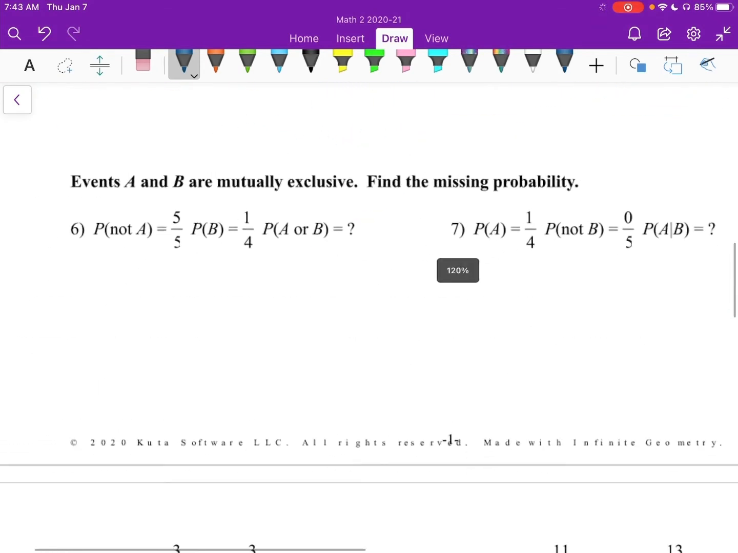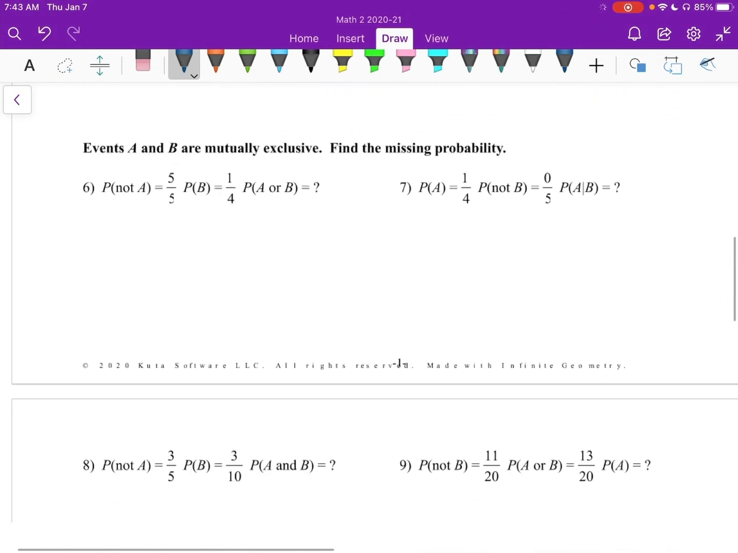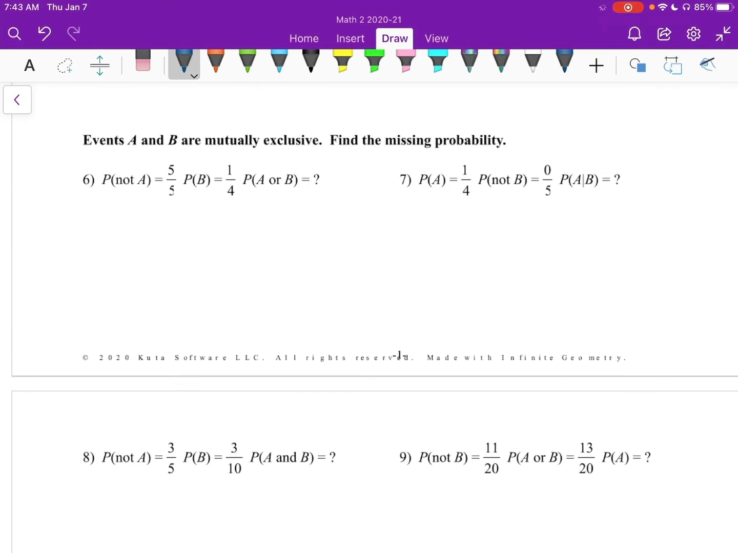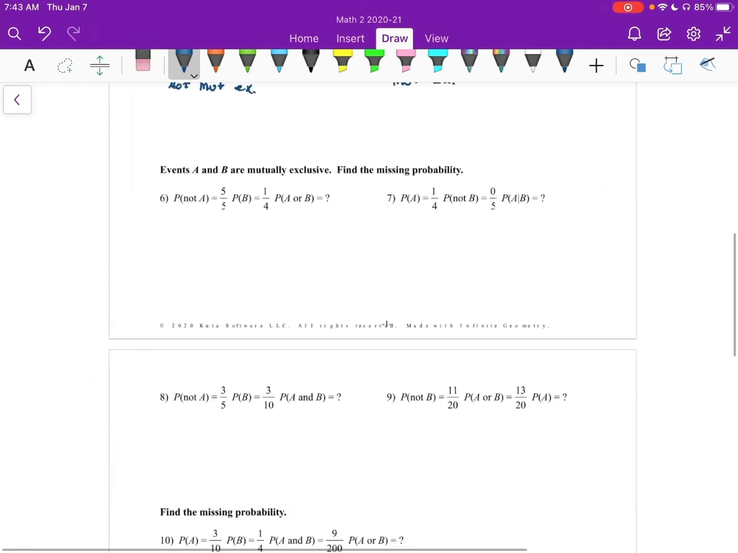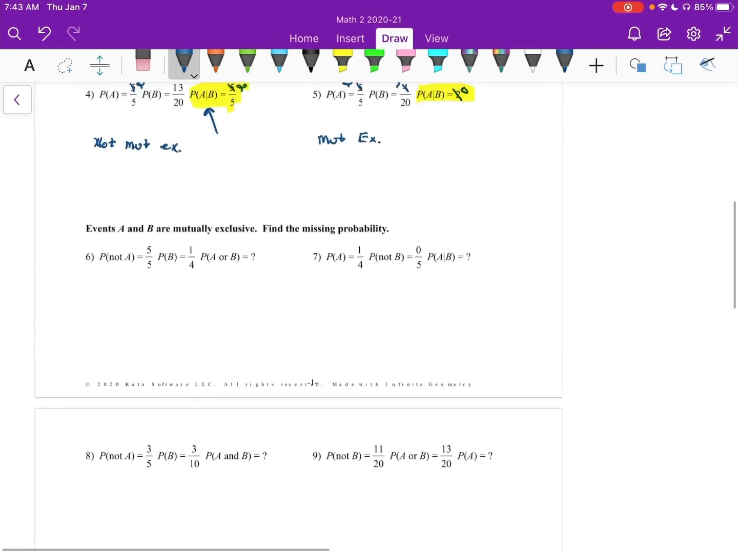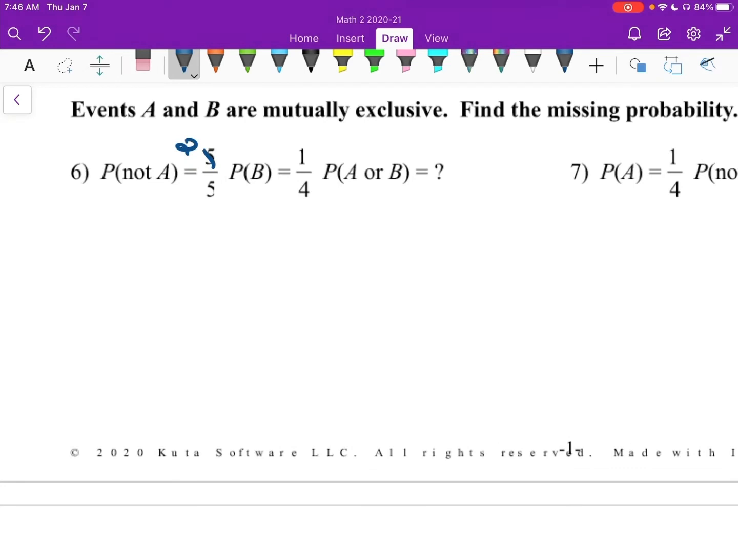All right, moving on. Number 6, events A and B are mutually exclusive. Find the missing probability. So I'm going to pause the video and write in all the fixes that I'm going to have to do, and then I'll come back to it. Okay, number 6. So again, we're going to be going back into that original formula that we have. Starting off, I'm going to write down the actual probability of A. The actual probability of A would be 3/5, right? 1 minus 2/5.